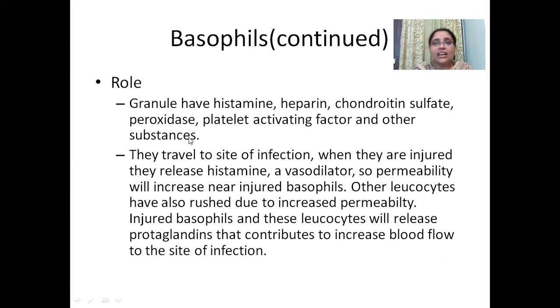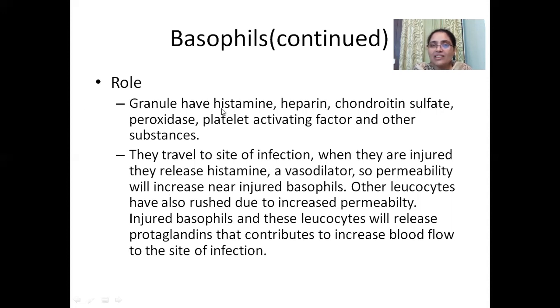Granules of granular leukocytes are very important, especially the basophil granules. They have histamine. You must have heard about histamine. Histamine is a chemical which is a vasodilator. That means it dilates the blood vessels and thus increases the permeability. So cells can rush to tissues as the permeability increases.